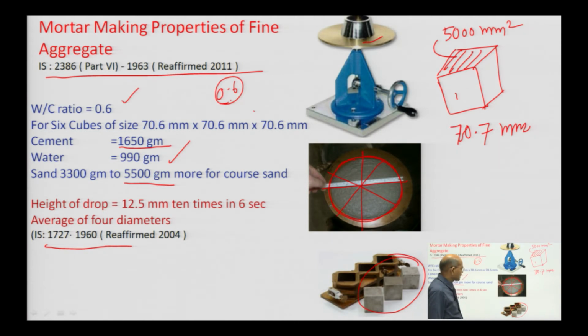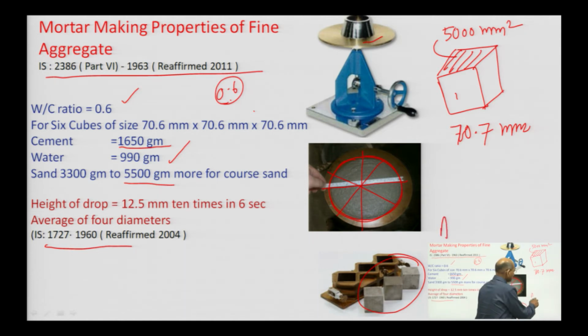Suppose you want to test at 3 days. After 2 days in water and 1 day in air curing, at 3 days you take it out and test it. Similarly, we have to test for 28 days, the final testing. At 28 days, 1 day we have kept in air curing and another 27 days in water, so totally 28 days.